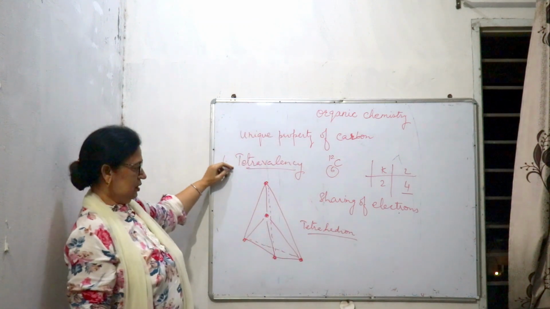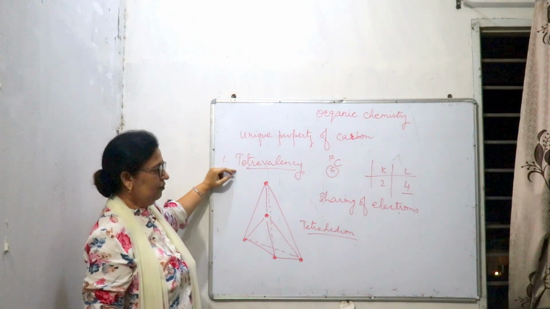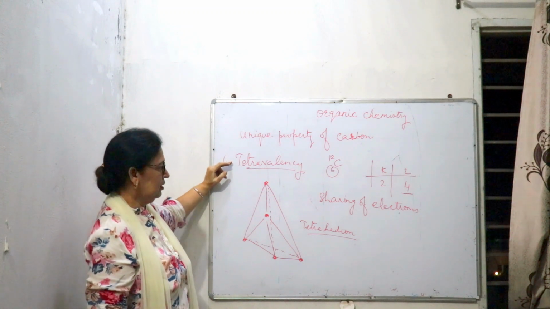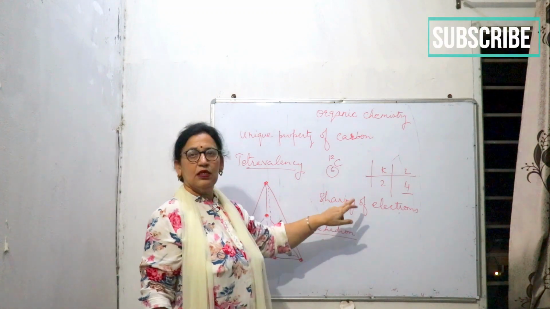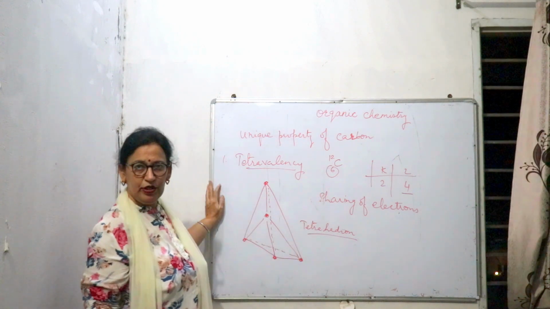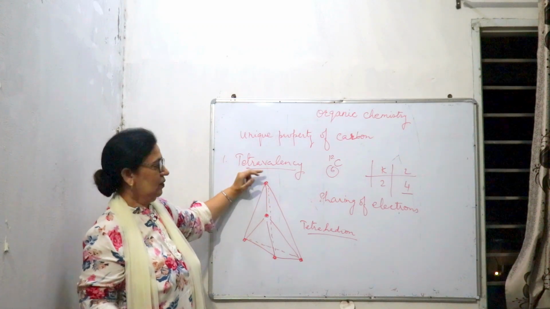So carbon shows valency 4, and it can form 4 bonds with other elements or with other carbon. This is formed by sharing of electrons, covalent bonding is there, and it shows tetravalency.